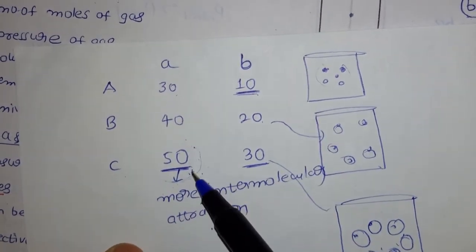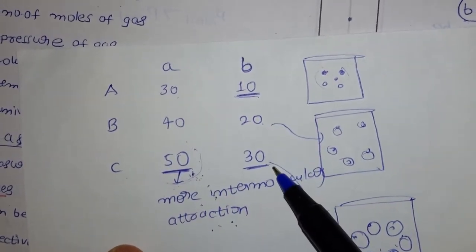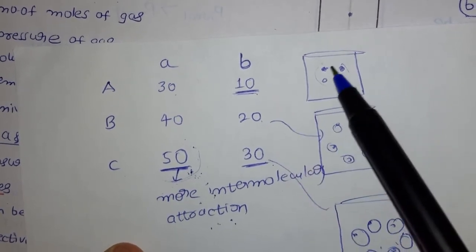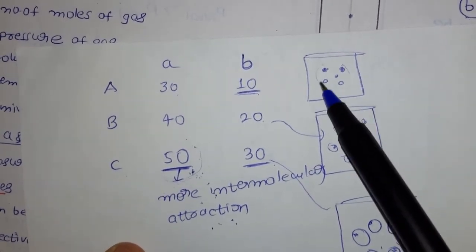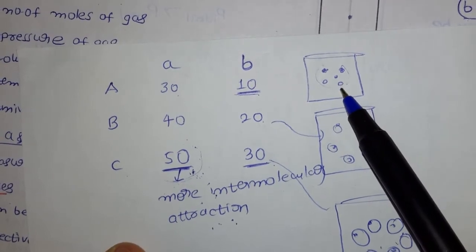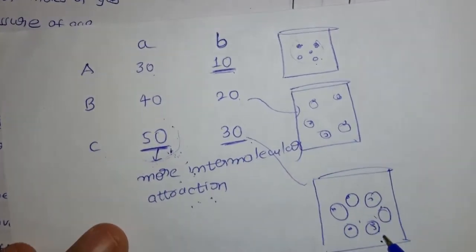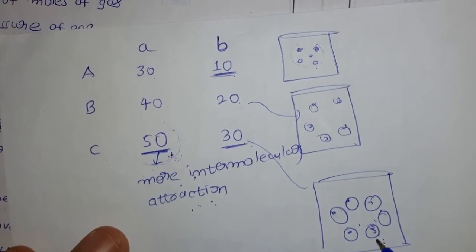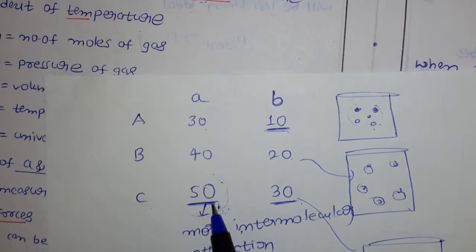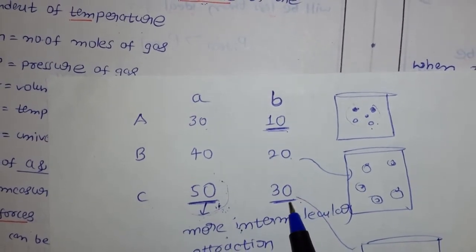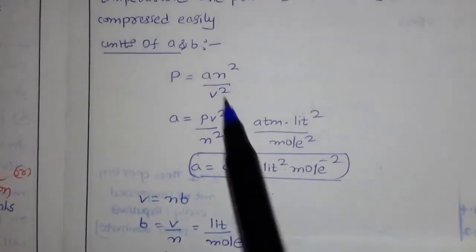So a value should be more, b value should be less. If b value is less, the size is less and the molecules come close together, so it is easily liquefied. If b value is more, the size is more, and it is difficult to compress the gas or difficult to liquefy the gas. So for easy liquefaction, a value should be more, b value should be less. Now let us discuss units of a and b.